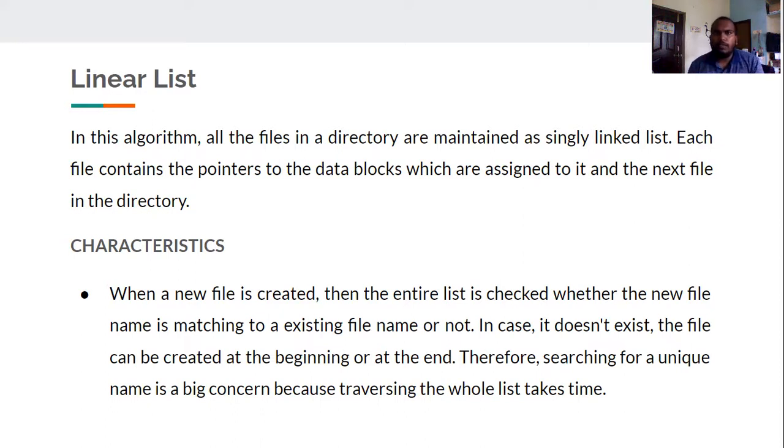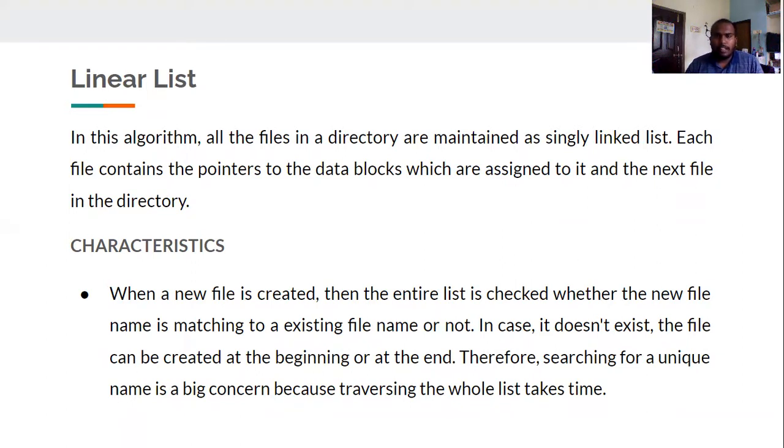When a new file is created, the entire list is checked to see whether the new file name matches an existing file. In case it doesn't exist, which means it is a new name in the entire list, the file can be created at the beginning or at the end. So searching for a unique name is a big concern.